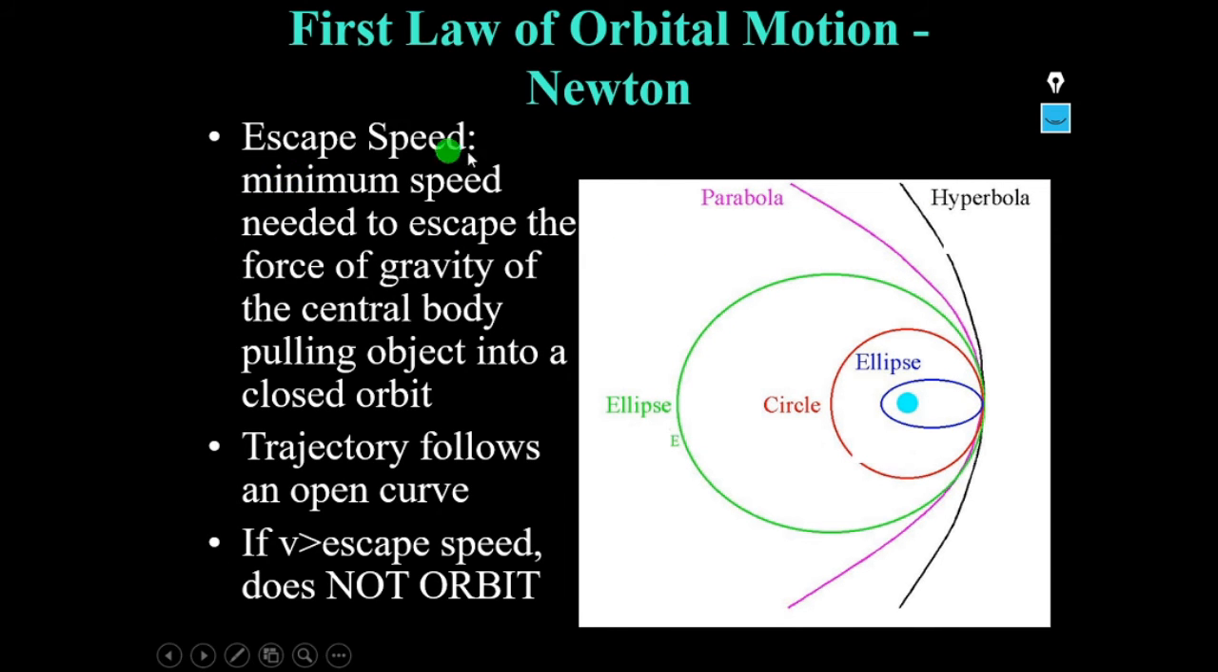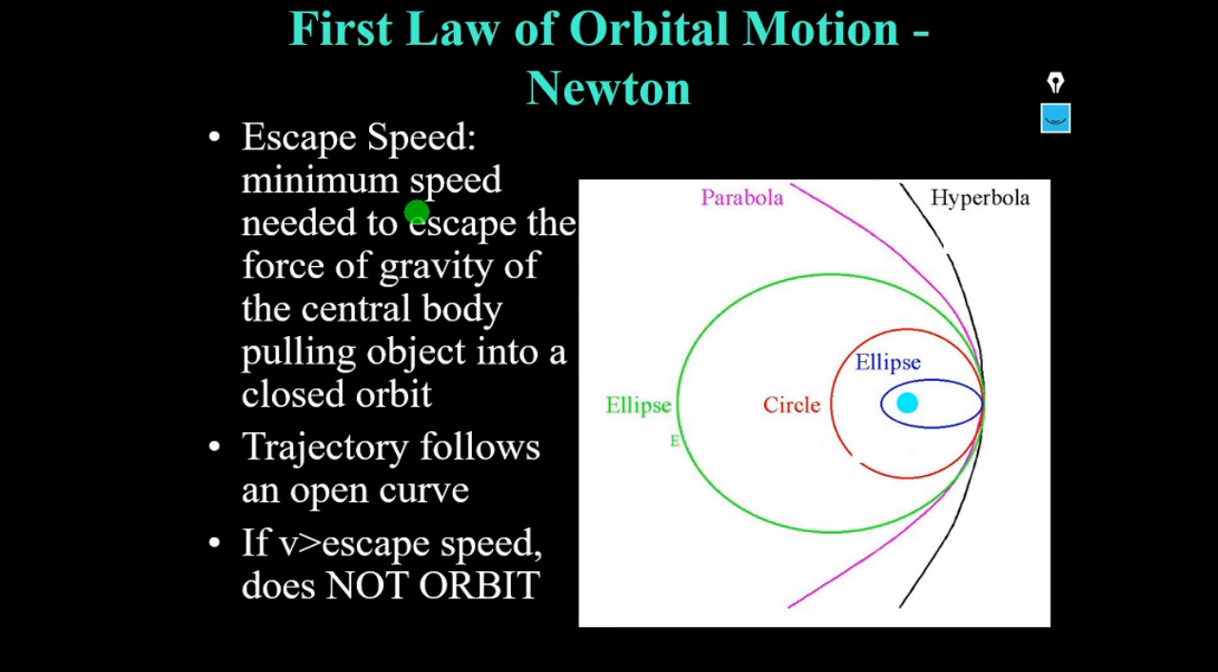Now, what is escape speed? It is the minimum speed needed to escape the force of gravity of the central body pulling the object into a closed orbit. So escape speed is nothing but the minimum speed needed by the body to escape from the force of gravity of the central body which is pulling the object into a closed orbit. That means the trajectory follows an open curve. Open curve means it may be a parabola or a hyperbola.